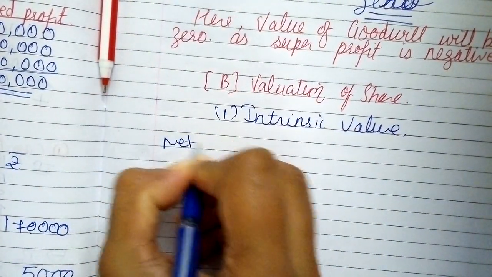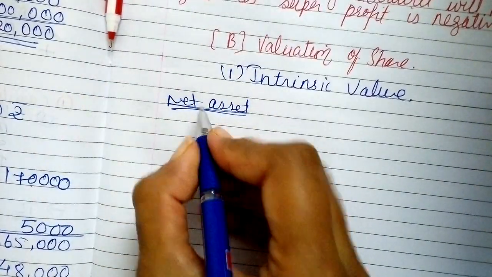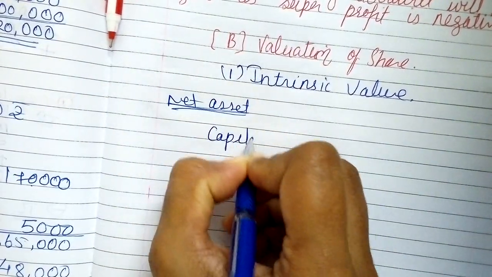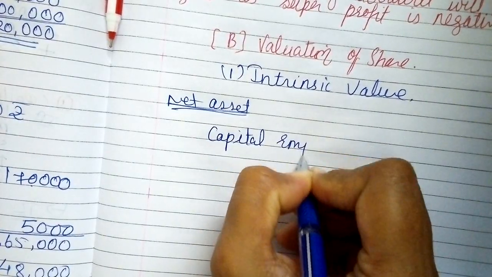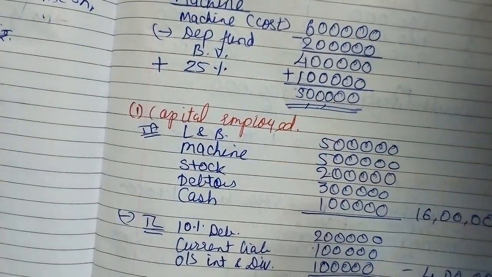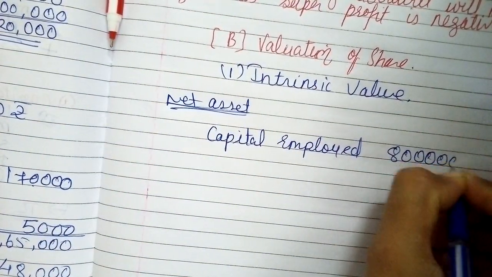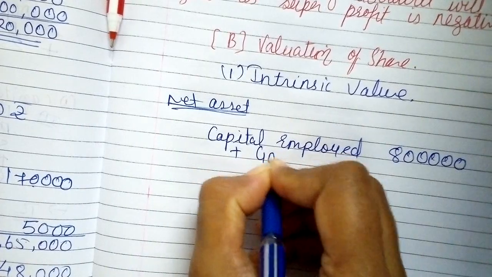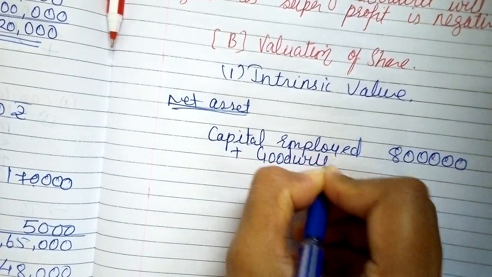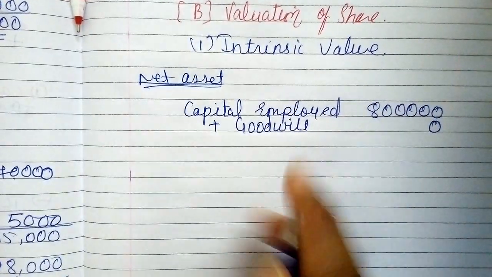So firstly net asset, right? So shortcut method, capital employed as per valuation of goodwill, that was 8 lakhs. Then generally we take new value of goodwill, but here goodwill will be 0.